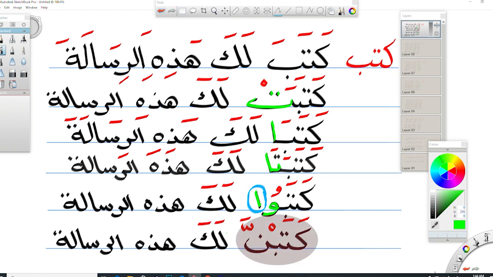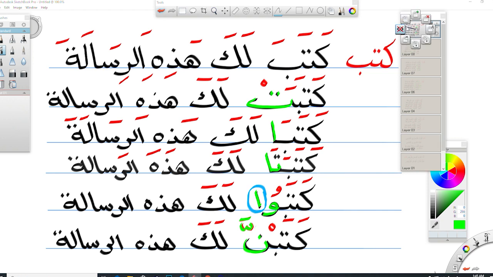The next example is كتبنا لك هذه الرسالة. They here means a group of women or girls. They wrote هذه this الرسالة message لك to you. They wrote this message to you, and here means a plural feminine. What we added in this case is the letter noon in addition to the shadda and fatha on the top of it.